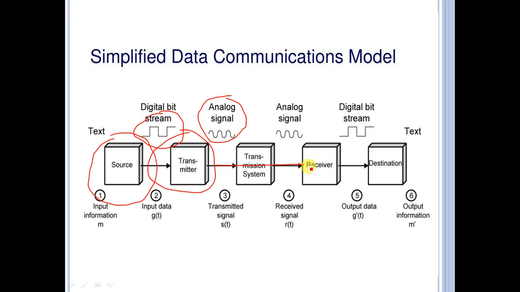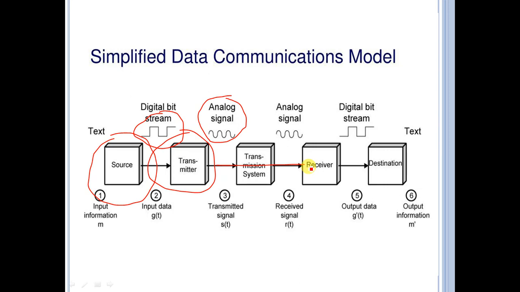Due to these impairments, the received signal may be different from the transmitted signal. The receiver tries to estimate the original signal based on the distorted received signal and the knowledge of the transmission medium.